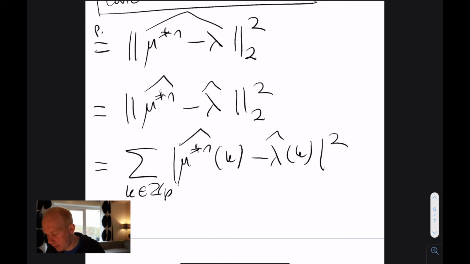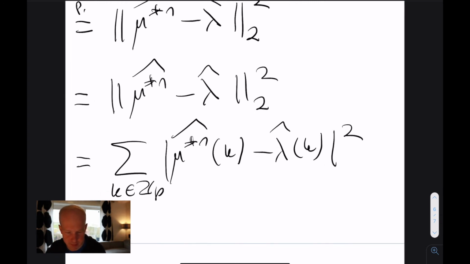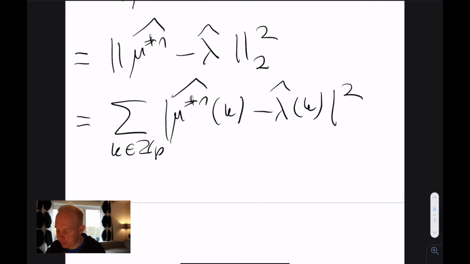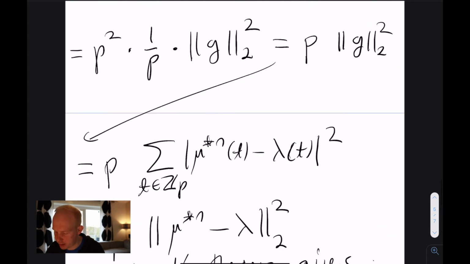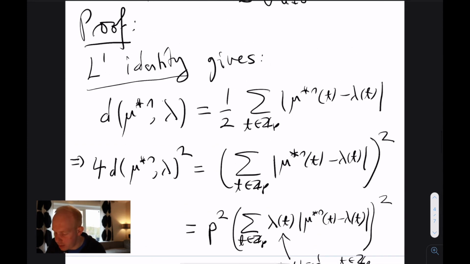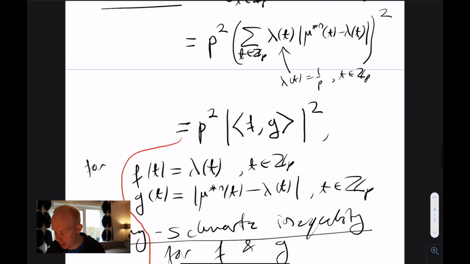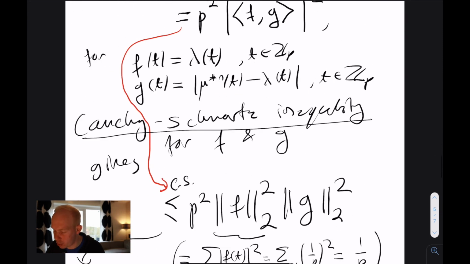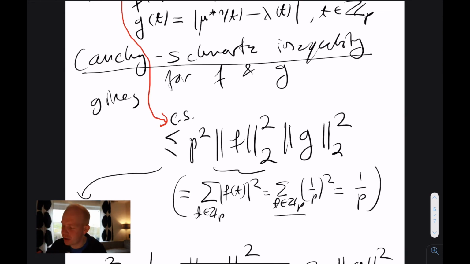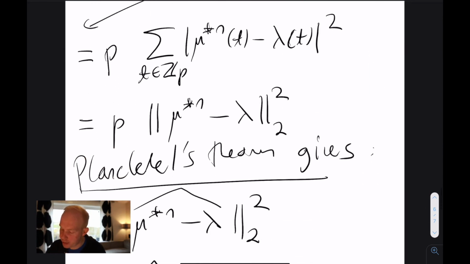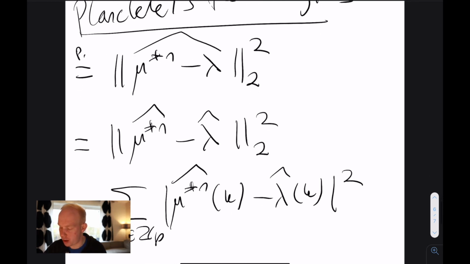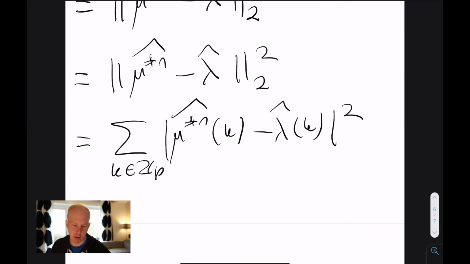Okay, and now if you look at this expression over here, where did we start from? We started from this total variation distance squared. We used the L1 identity to get it into these L2 norms, or these kinds of inner products. And we used the Cauchy-Schwarz inequality to go to the L2 norm. And then we used Plancherel's theorem to go into the Fourier side, and we ended up with this type of expression. Remember that there's a 4 and a square on the outside, so once you take a square root at the end and divide by 4, we get the kind of statement.